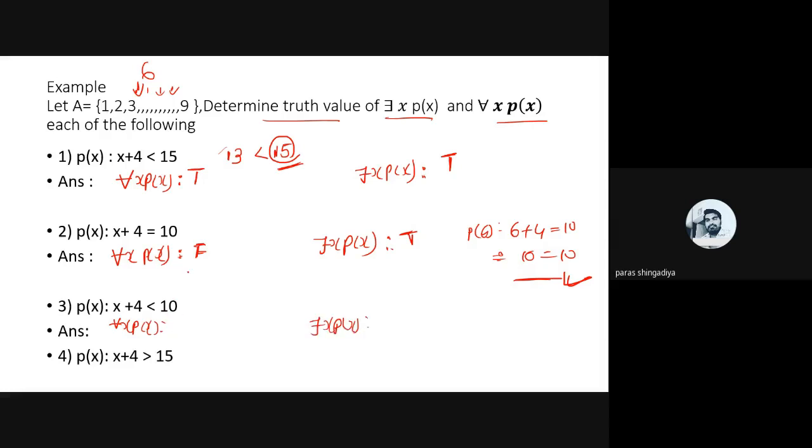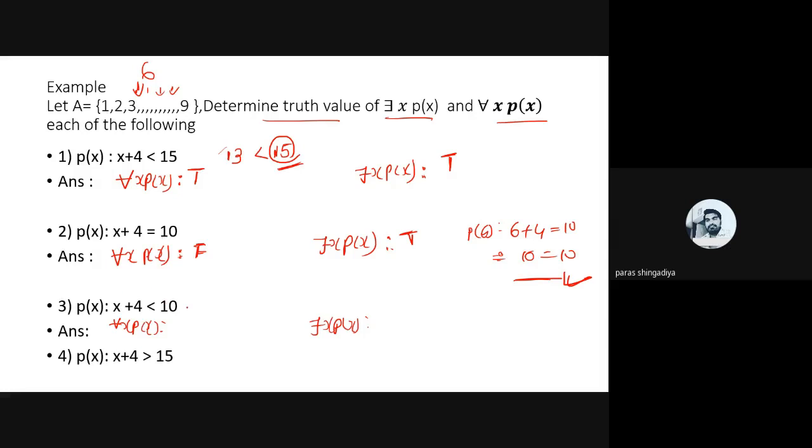x plus 4 less than 10. We have to prove this, so obviously it will be false, because for all values the answer of the addition is not less than 10. Up to 5, it is a correct one: 1, 2, 3, 4, 5, P of x up to 5 will be correct, but after that 6, 7, 8, 9 will be the incorrect one.